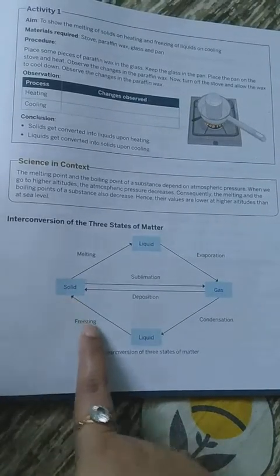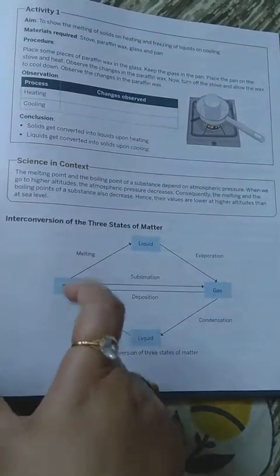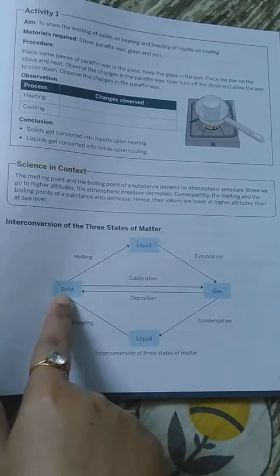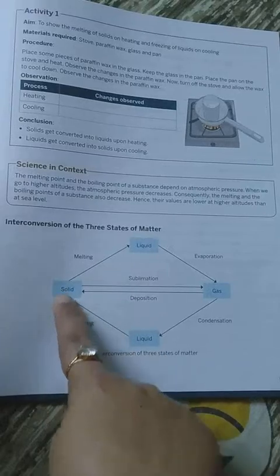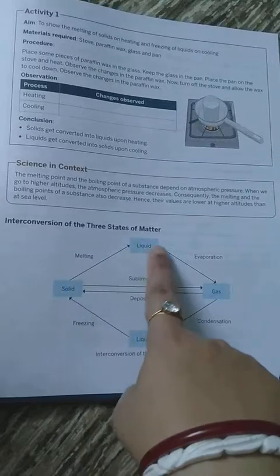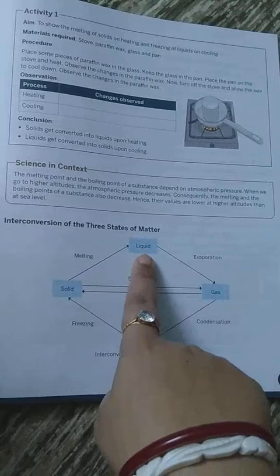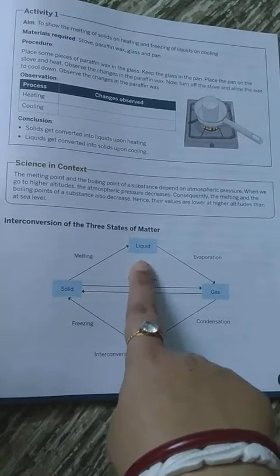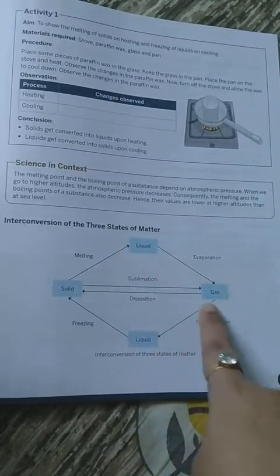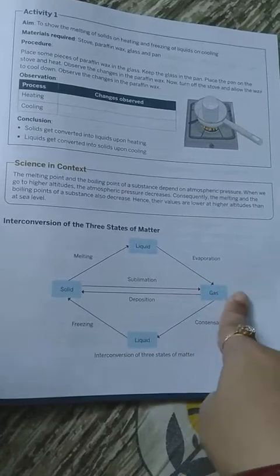Just take the example of an ice cube that has a fixed shape and fixed volume. Now when we keep it at normal room temperature, it starts melting because it gets more heat energy from the surroundings and gets converted into the liquid state, that is water. Now when we are boiling the water, we give more and more heat energy to it, so at that time it evaporates and forms the gaseous state, that is water vapor.